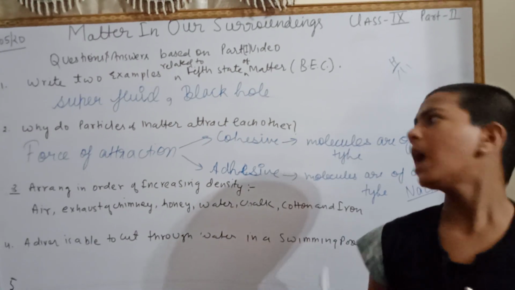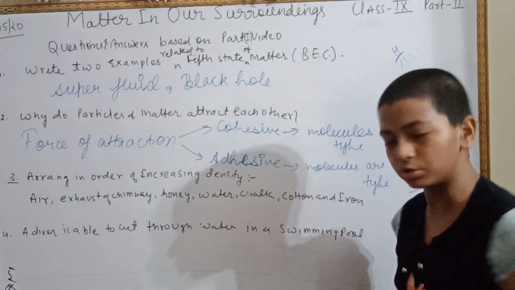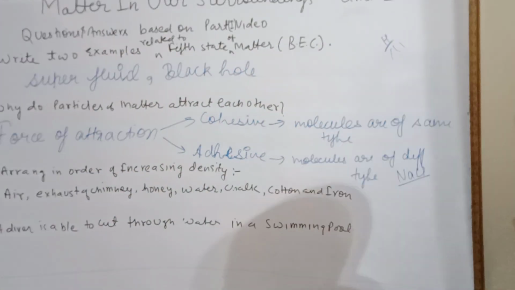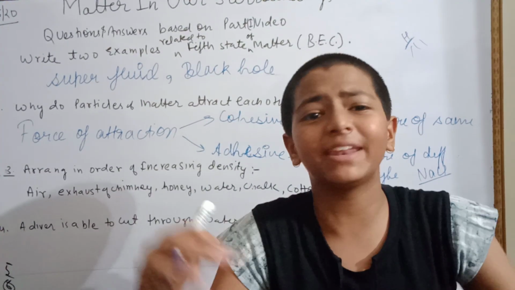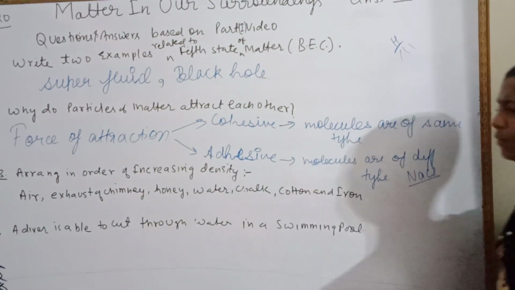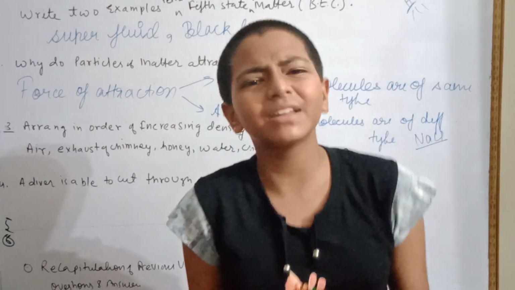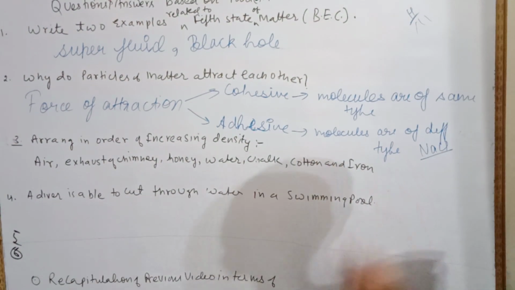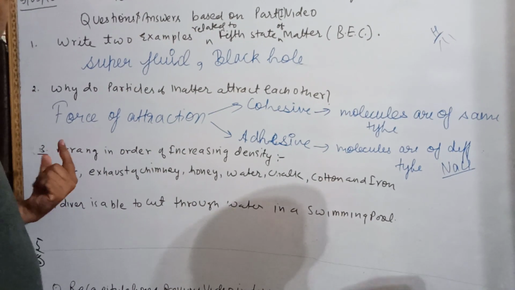Now you must be thinking, which force is stronger? Cohesive force. Why cohesive force? Because the molecules are of the same type and they'll attract each other very nicely. They'll have the best bonding ever. And in adhesive force, they are strange to each other, but they'll attract, but that will not be so strong, right? Okay. Now, come for the next question. Thank you. Very good answer.